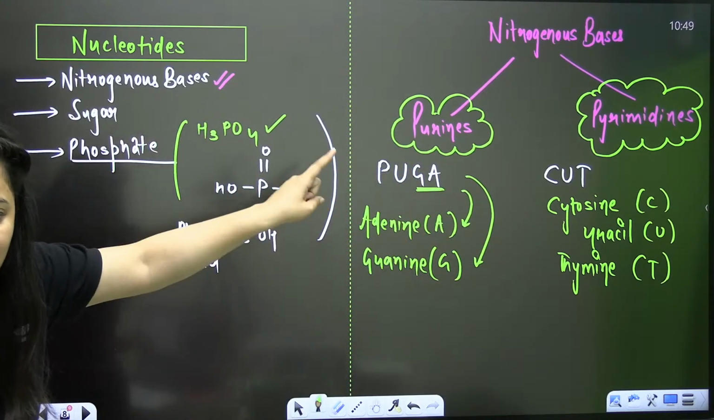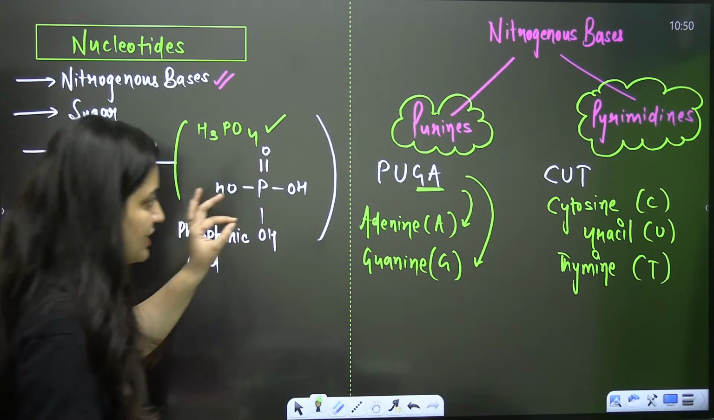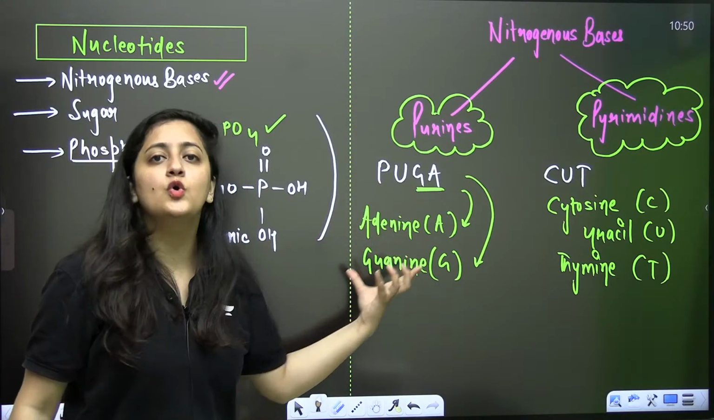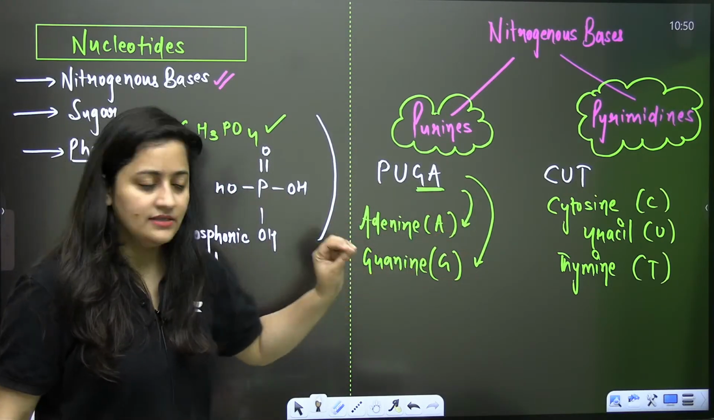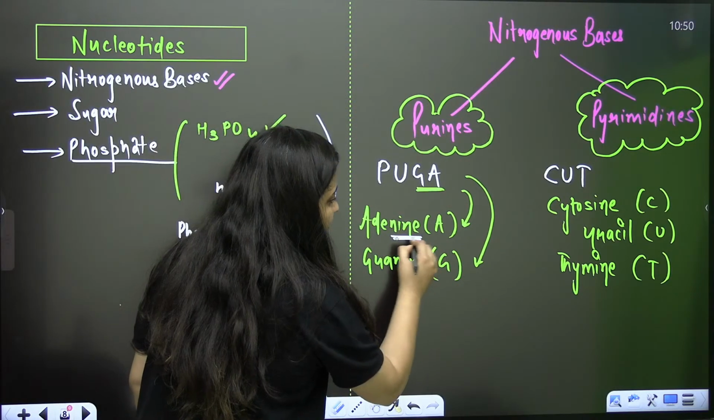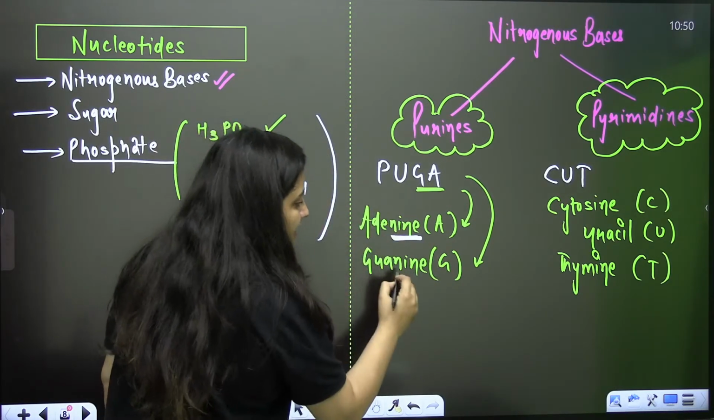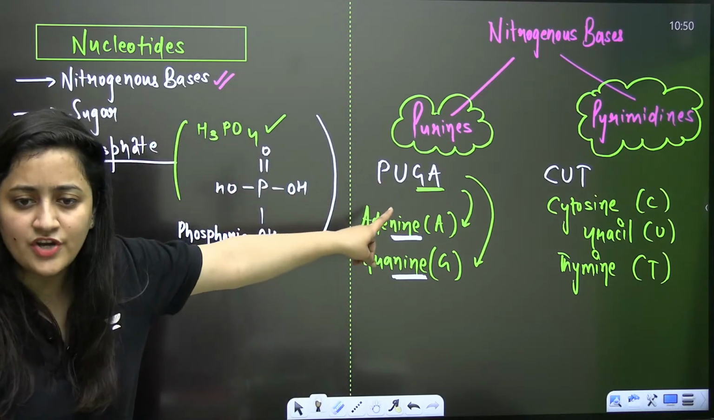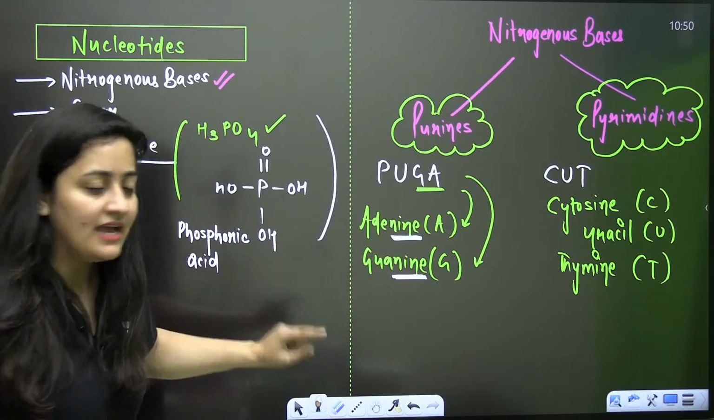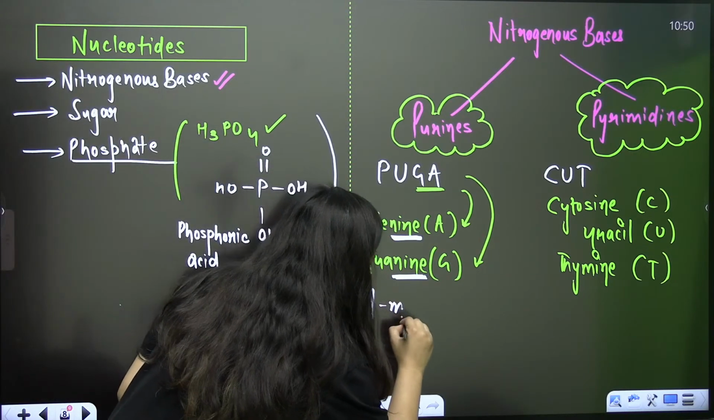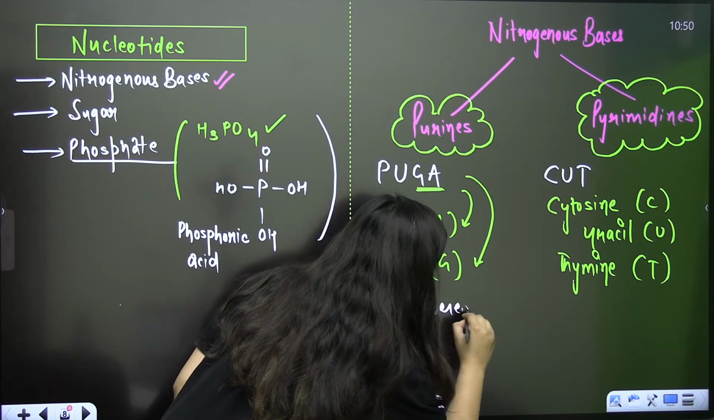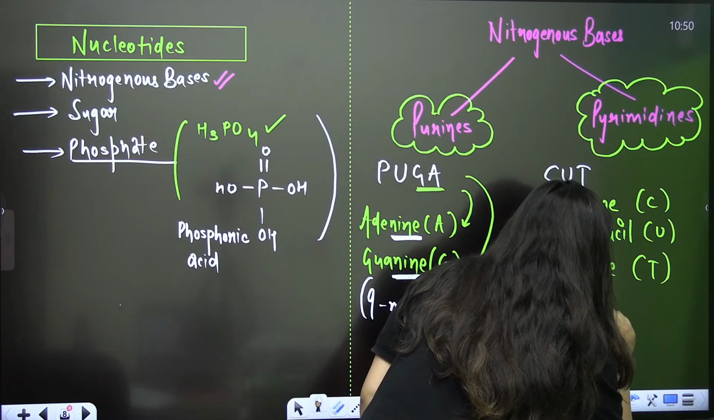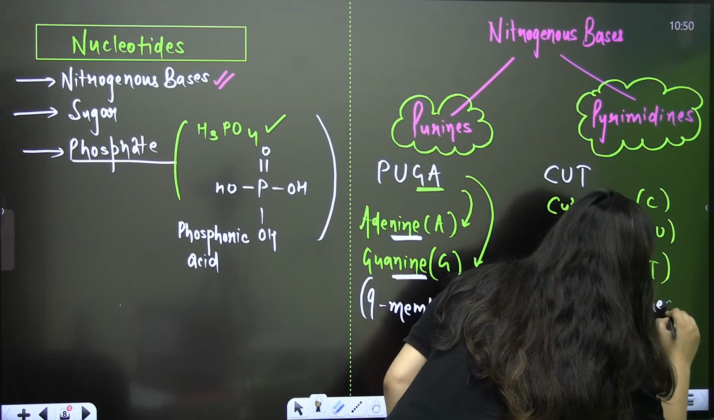This is what we need to study. These are your nitrogenous bases. Clear? Now just look at this: adenine, guanine. Can you see the 9 in the spellings of adenine, and in guanine also? And here I have given you the trick as well: PuGA, 9. So it means purines are your 9-membered ring. And when you talk about the pyrimidines, it is a 6-membered ring.